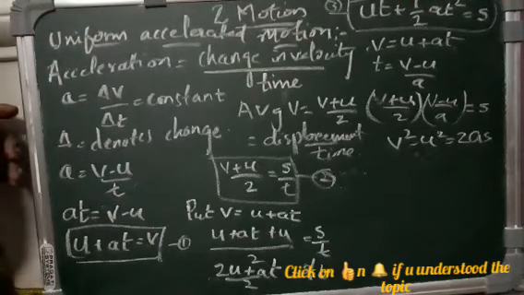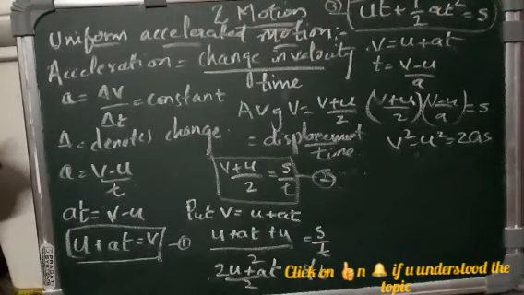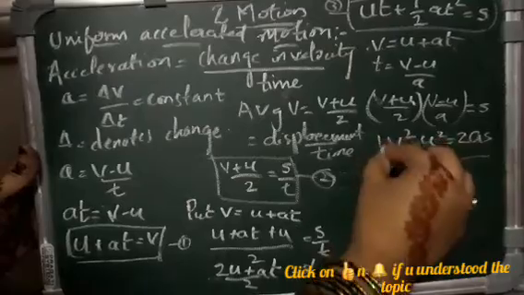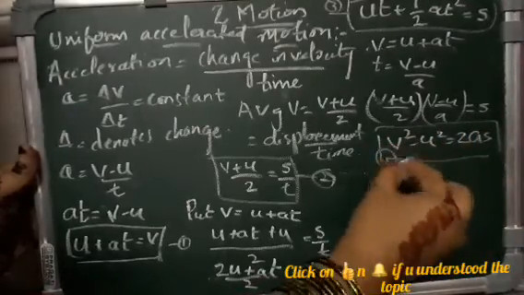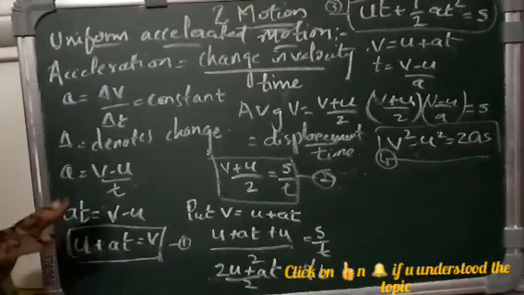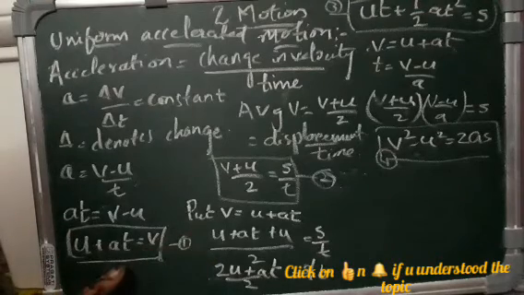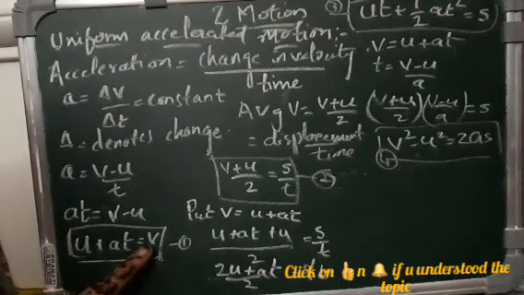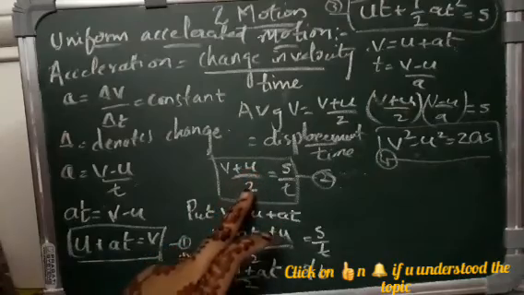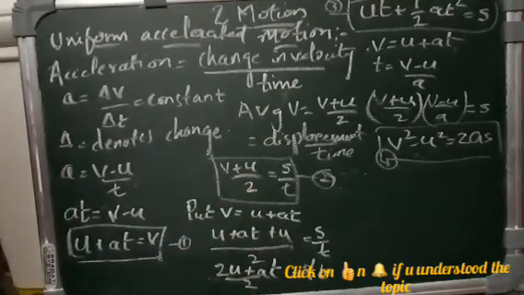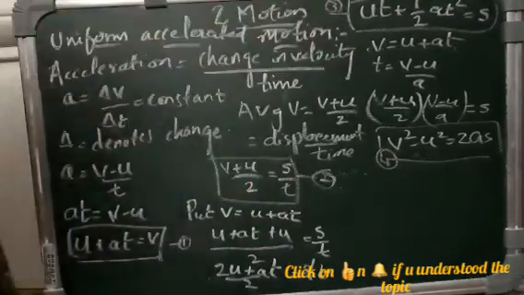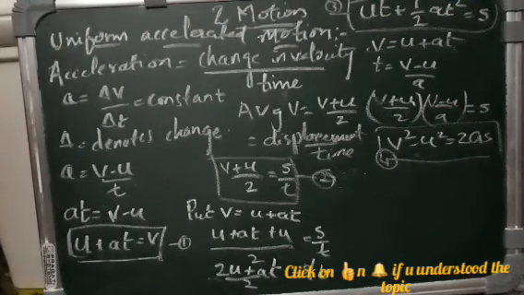So then, the equations of uniform accelerated motion, we can consider these four. This is the fourth equation. So here we come to know that U plus AT is equal to V, then S is equal to ((U plus V) by 2) into T, which will give you S is equal to UT plus half AT square. Then V square minus U square is equal to 2AS.